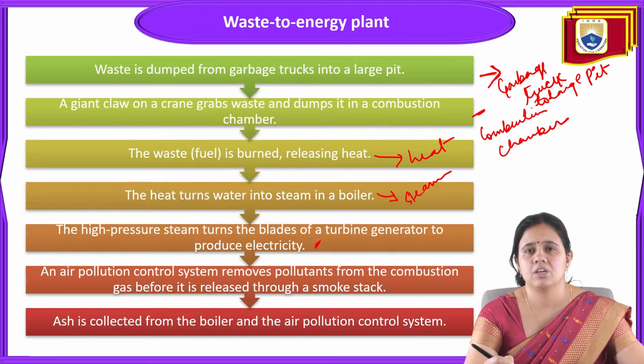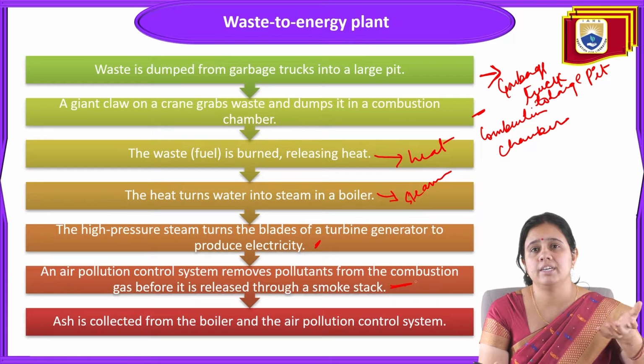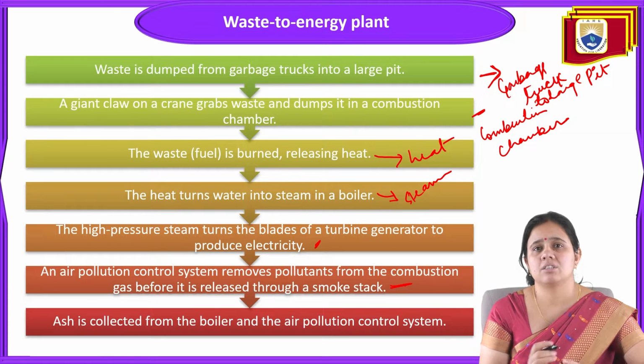An air pollution control system removes pollutants from the combustion gas before it is released through a smokestack. So one device is there, and that device is going to control the air pollutants.